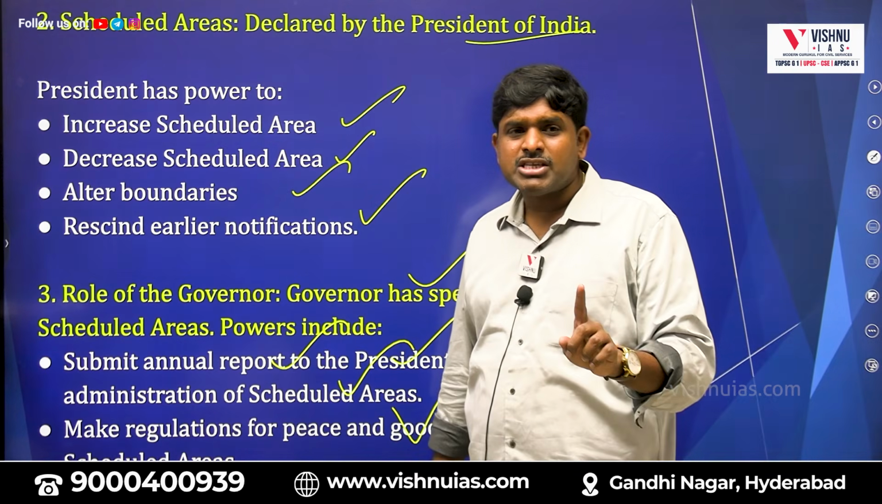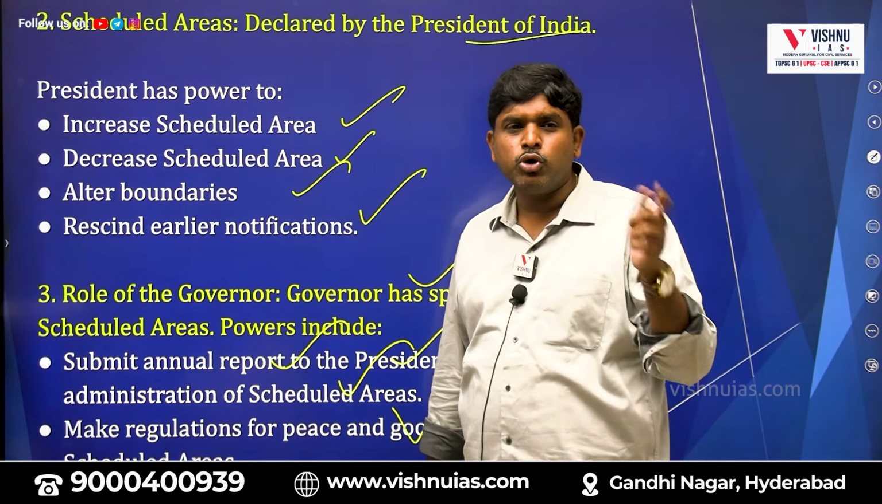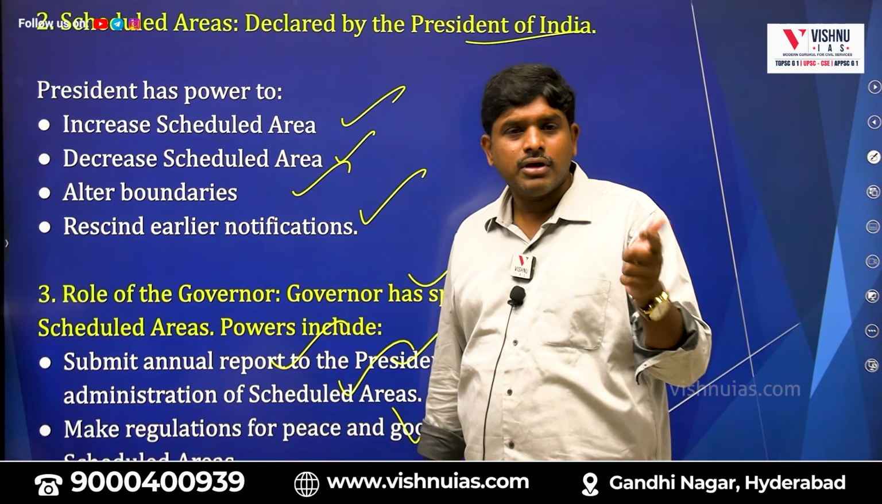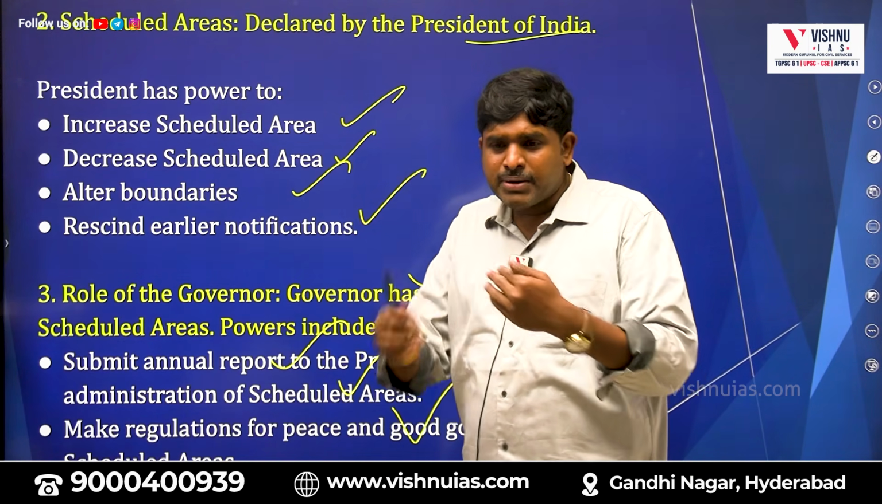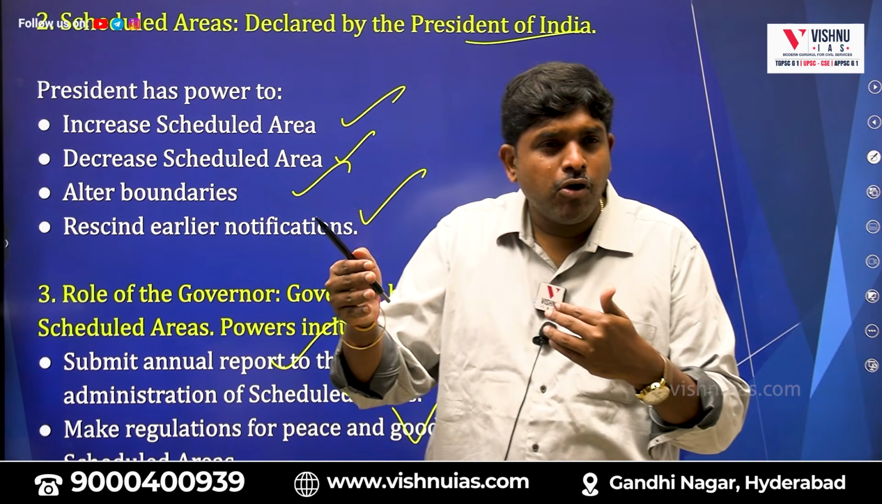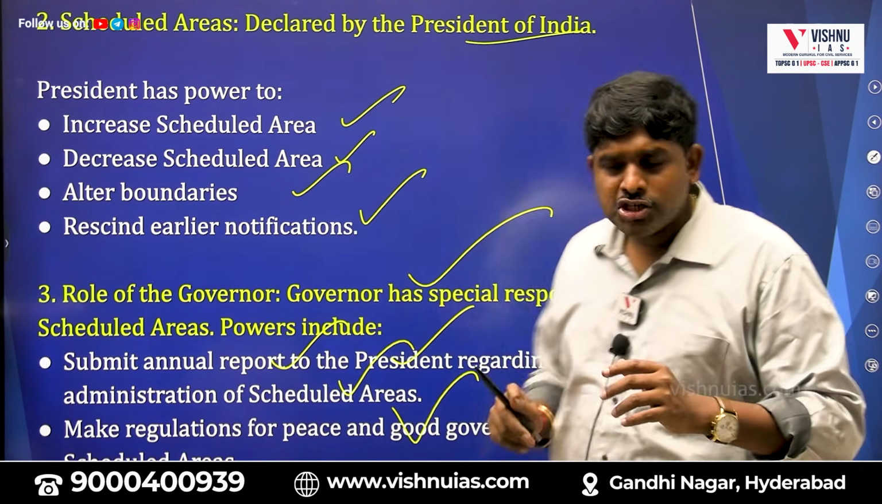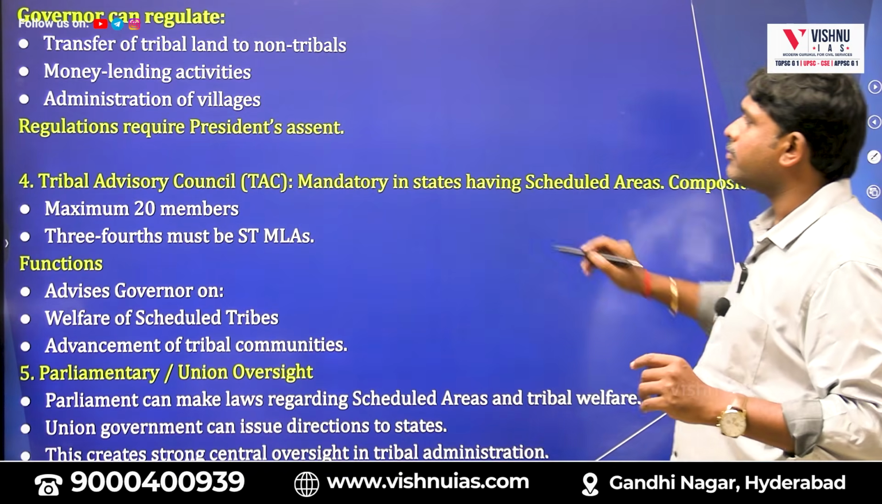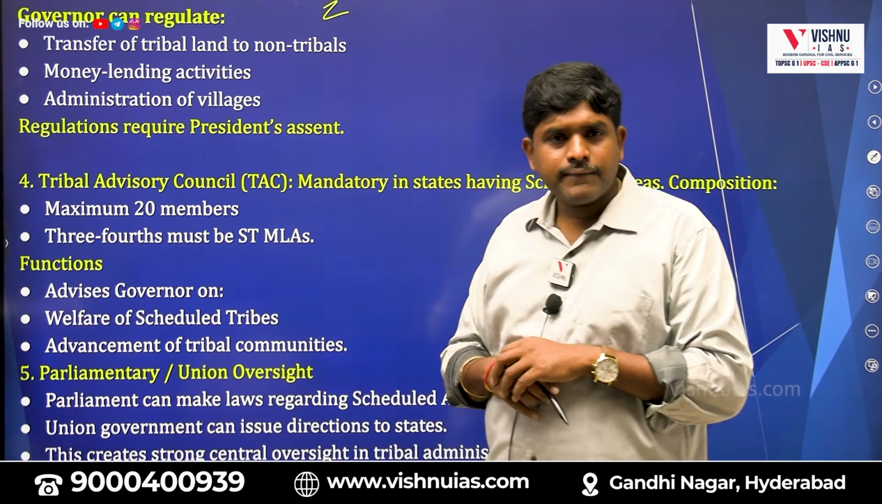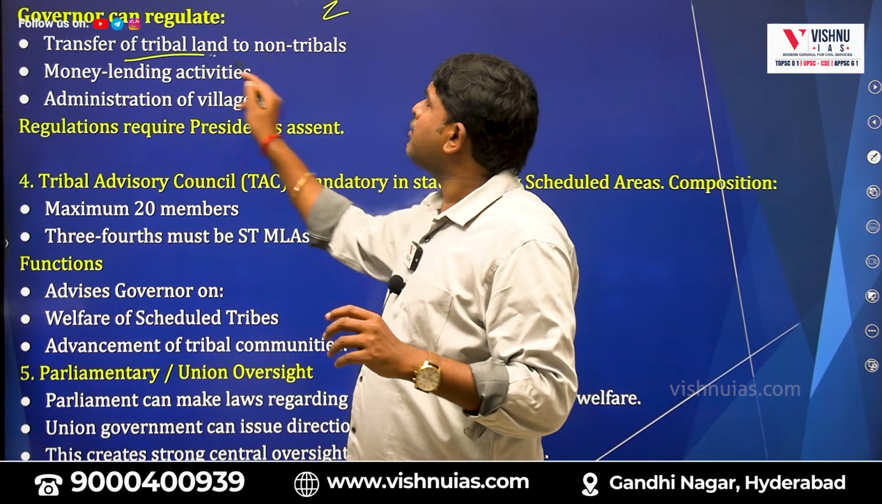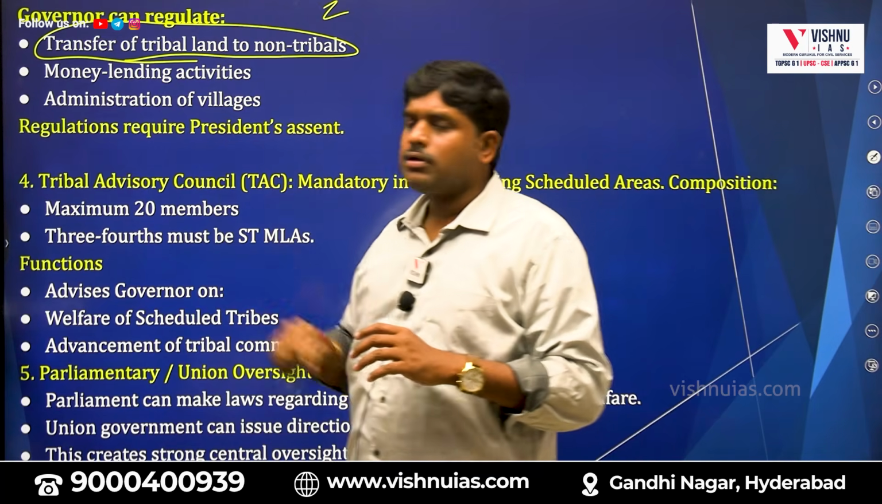So it is not the Chief Minister who will submit the report. Who is the person to submit the report? The Governor. And who is the person who will be increasing, decreasing, altering the boundaries? The President of Scheduled 5 areas. The Governor. Transfer of tribal land to non-tribals.